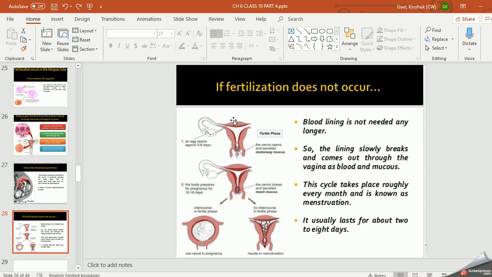But these blood vessels, again after waiting for 28 days कि अभी भी स्पर्म्स आएगा, अभी भी फर्टिलाइजेशन होगी, अभी भी जाइगोट डेवलप होगा, पर जब ये प्रोसेस नहीं होती है, again there will be breaking of this membrane, the endometrium layer, and the blood comes out slowly. This process occurs every month after 28 days, right? Approximately 28 to 30 days. And since this process occurs every month, it is called the menstrual cycle.